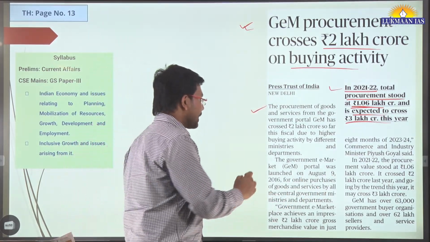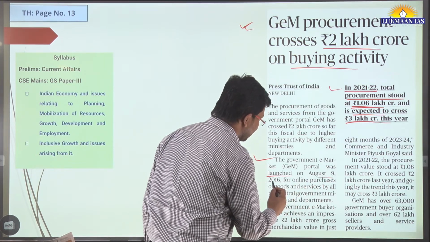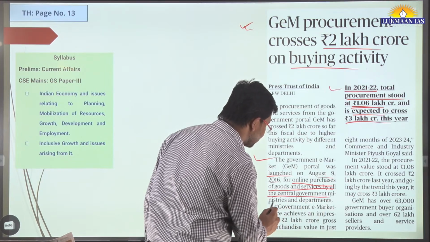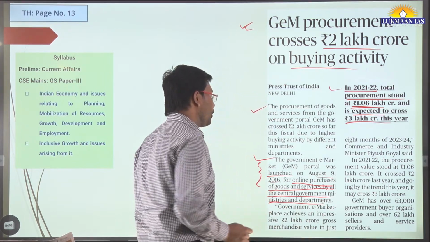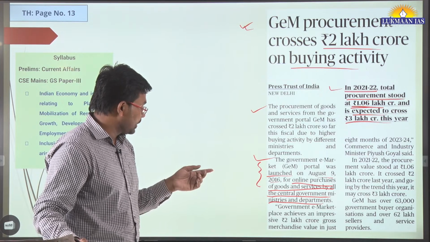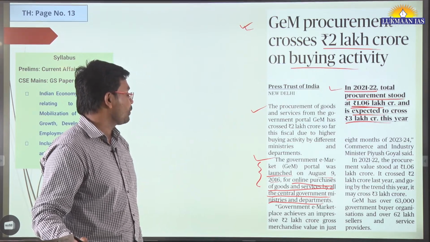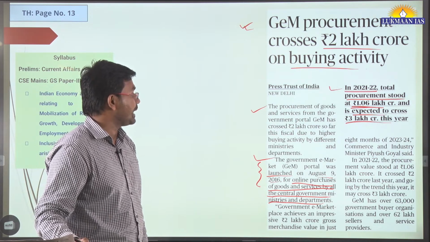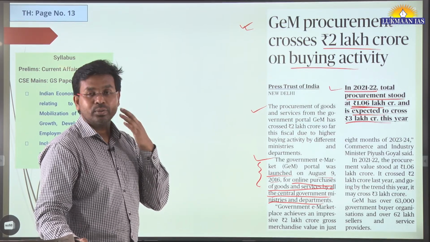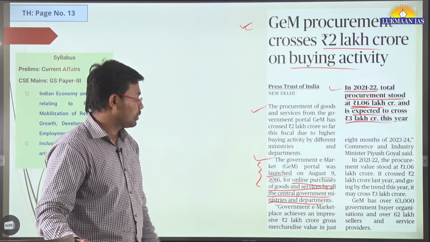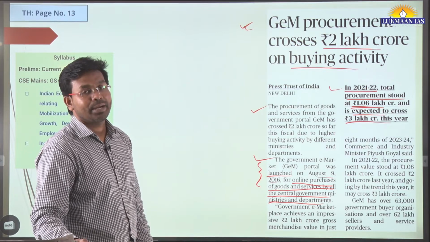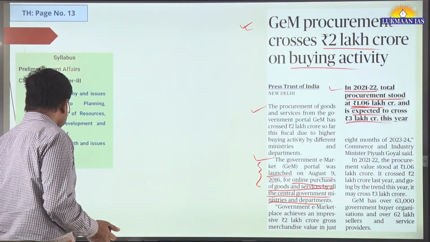The Government E-Marketplace portal was launched on August 9, 2016 for online purchases of goods and services by all the central government's ministries and departments. Government ministries and departments will procure things through this portal. It achieves an impressive 2 lakh crore gross merchandise value in just 8 months of 2023-24. So the Government E-Marketplace is performing really well, and the government is procuring things for its various departments through it.